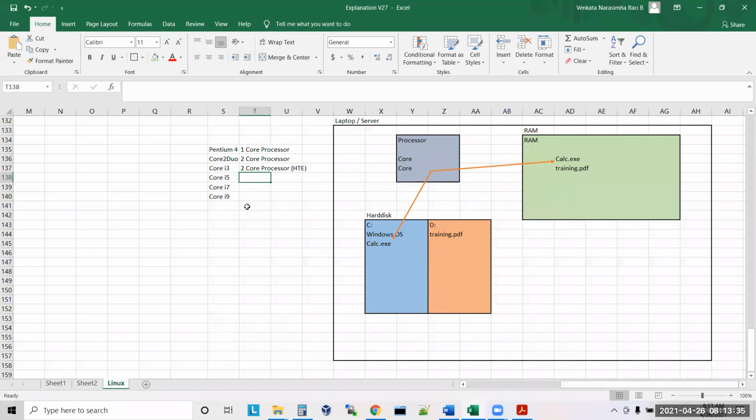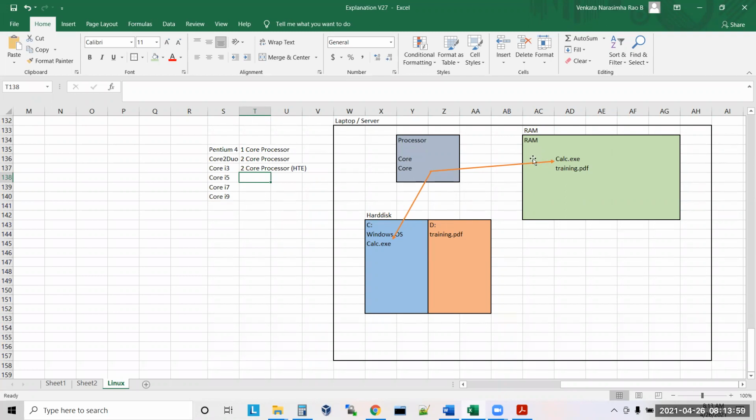Exactly, sir. In a processor you have only 2 cores, but each core will play a dual role. Understand? So as an end user, you will feel that you have 4 cores. You got it, sir? Or any questions? You mean to say logical processor?